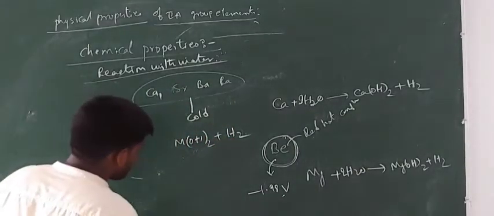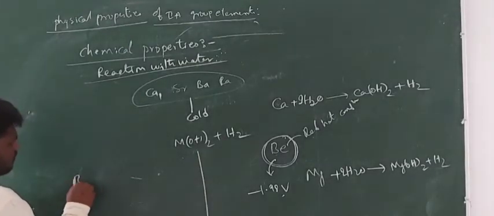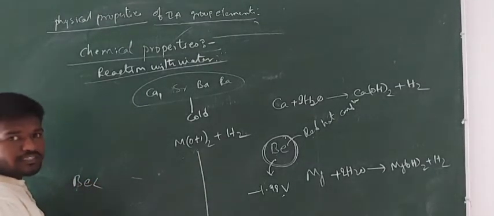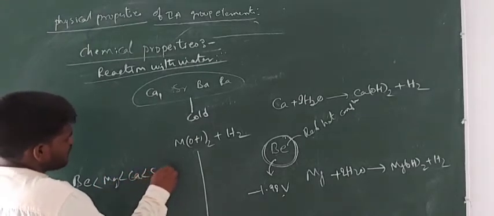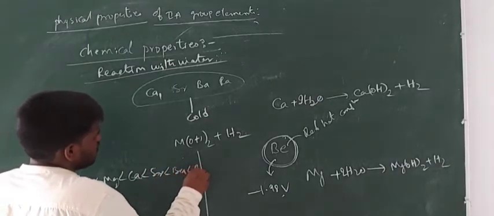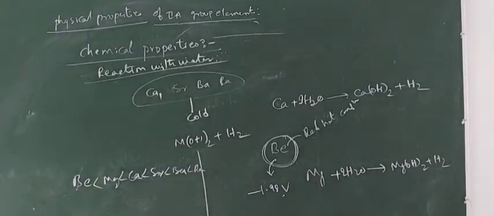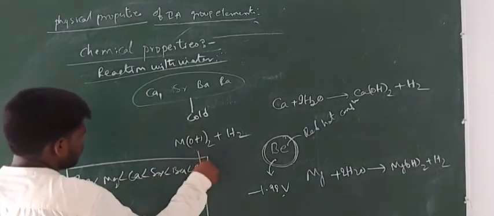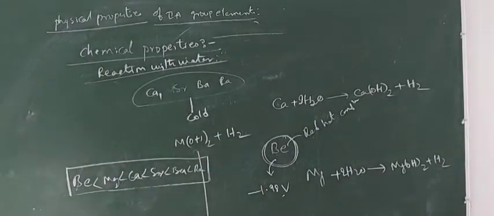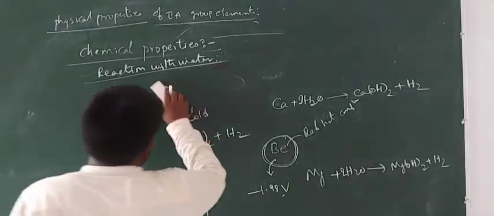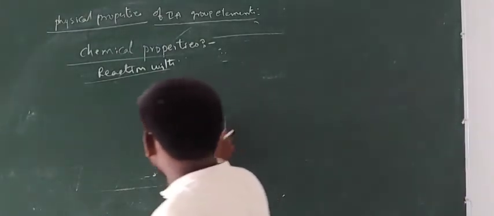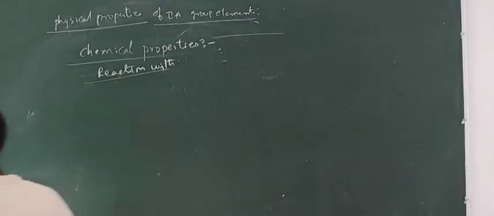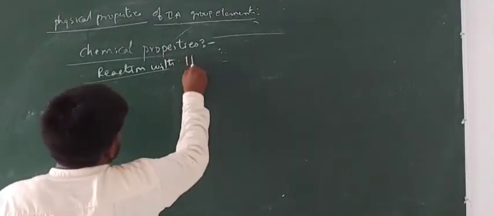Now if you see the reactivity order, beryllium is less reactive than magnesium, less reactive than calcium, less reactive than strontium, less reactive than barium, and then radium. This is the reactivity order of the secondary group elements towards water. Next, let us see the reactivity of secondary group elements with the halogens.